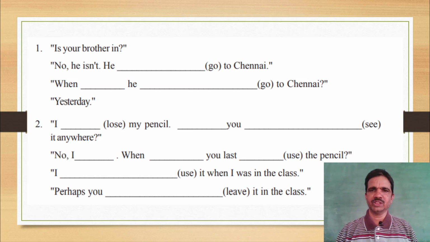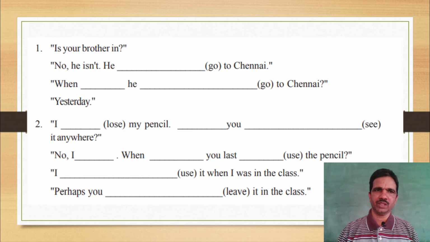In page number 66 and 67, simple past tense and present perfect tense will be tested in the form of conversation. First, look at the first question.